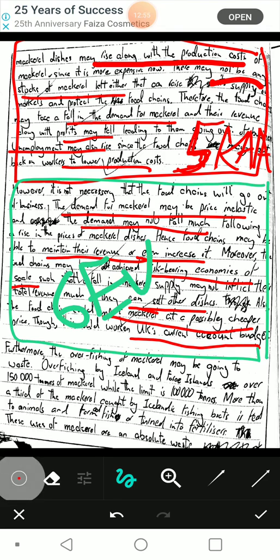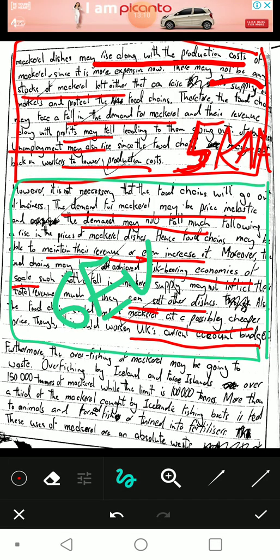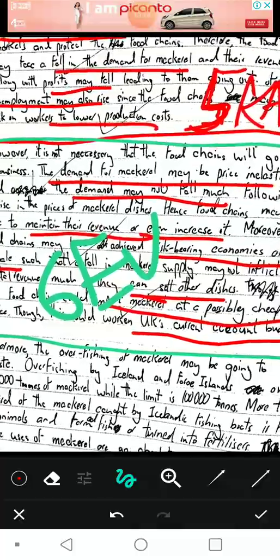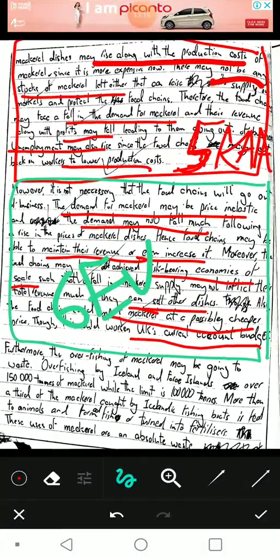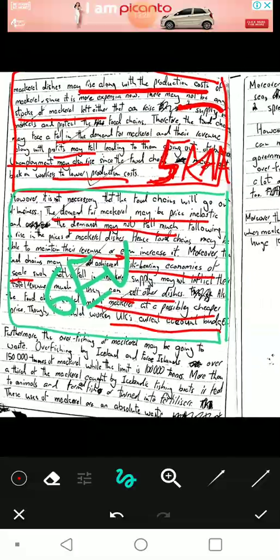Let's move on to the other point. Furthermore, the overfishing of mackerel may be going to waste. Overfishing by Iceland and Faroe Islands over 120,000 tons, while the limit is 100,000 tons, and more than a third of the mackerel caught by Icelandic fishing boats is fed to animals or turned into fertilizers.